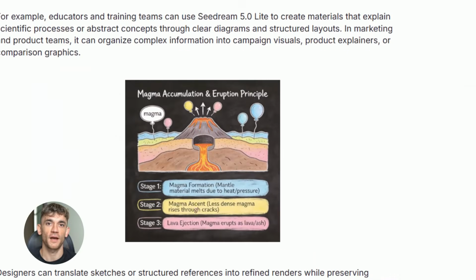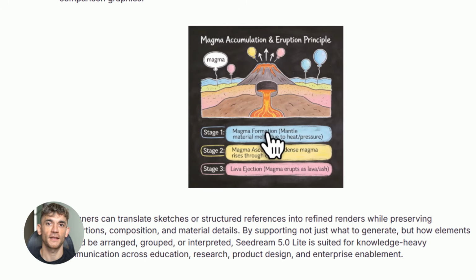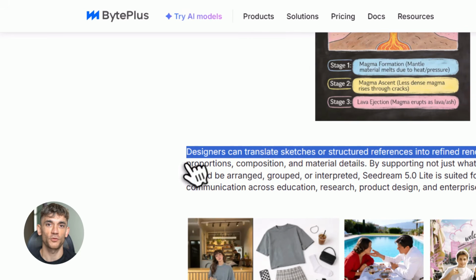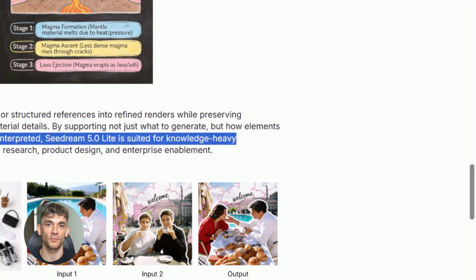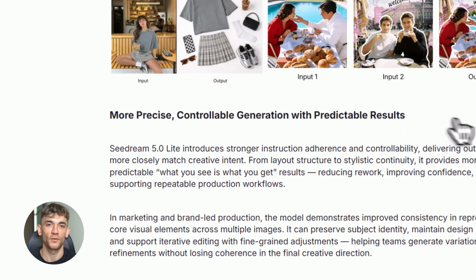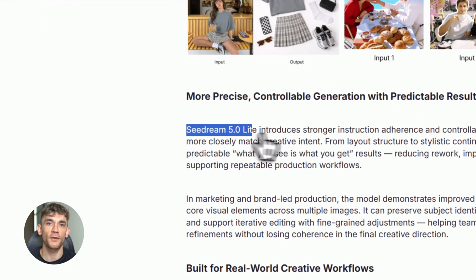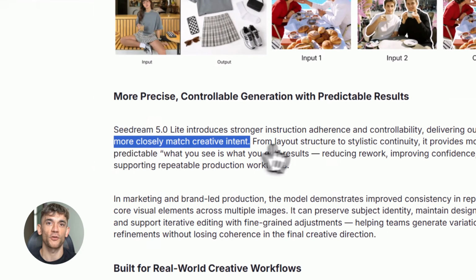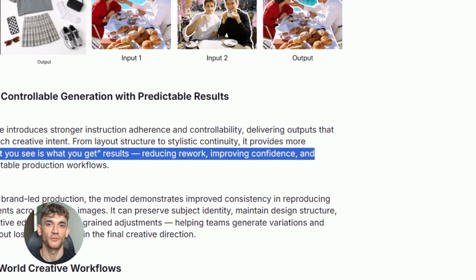Think about how much time you spend on visuals every single week. Thumbnails, social media posts, landing page graphics, course covers, ad creatives, email headers. If you're building something like AI Profit Boardroom, you need a constant stream of professional looking content. Seedream 5.0 Lite collapses that time down to almost nothing. You type a prompt, you get a 4K image in 3 seconds, no layers, no tools, no 20+ monthly Photoshop subscription, just describe what you want and it appears, and that's the shift that makes this genuinely exciting for anyone running a content-heavy business.